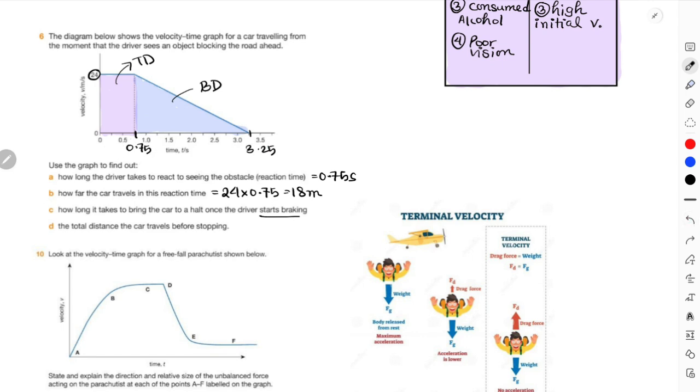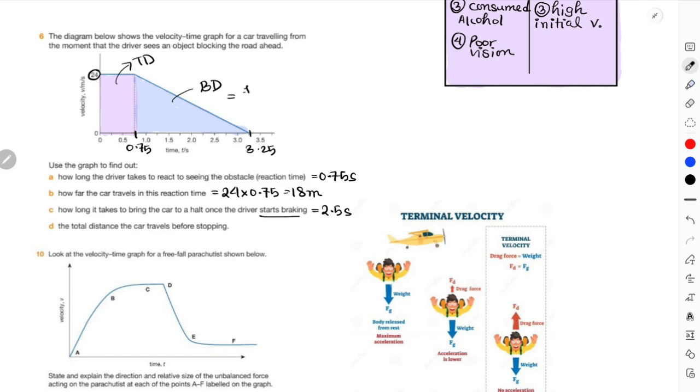You just have to subtract 0.75 from 3.25. If you do that, you are going to get 2.5 seconds. So this is 2.5 seconds. And then again the total distance is basically this purple line and this blue section. For the purple section, I already know it was 18 meters.